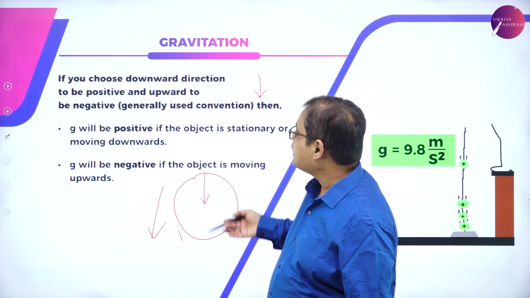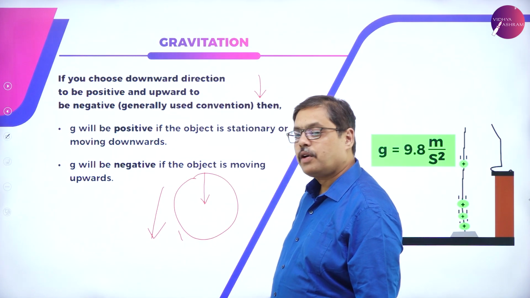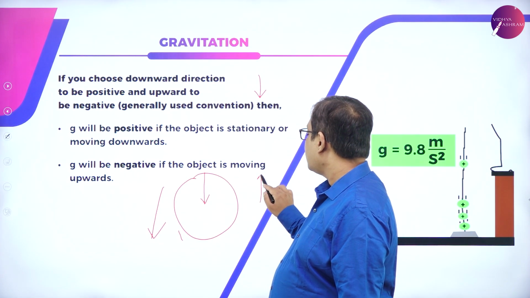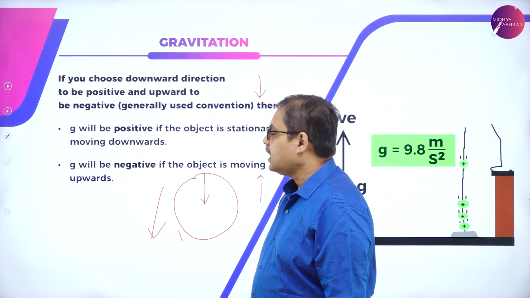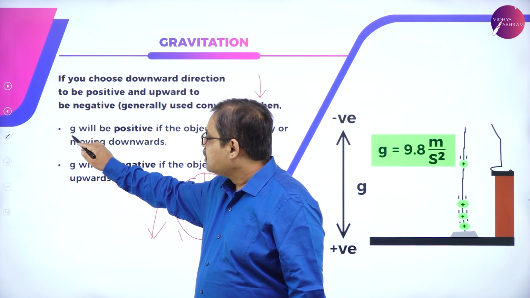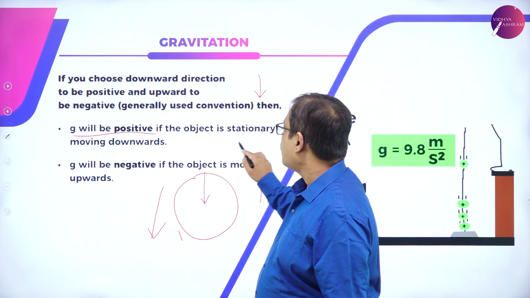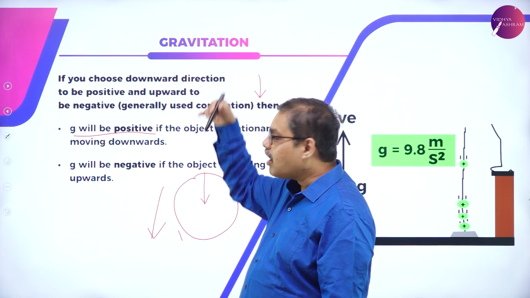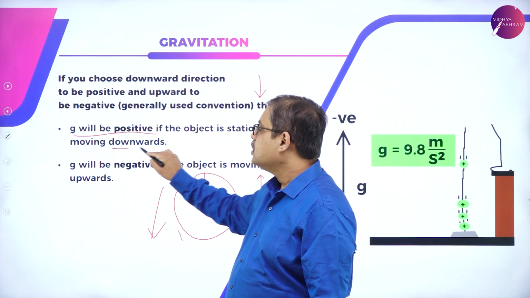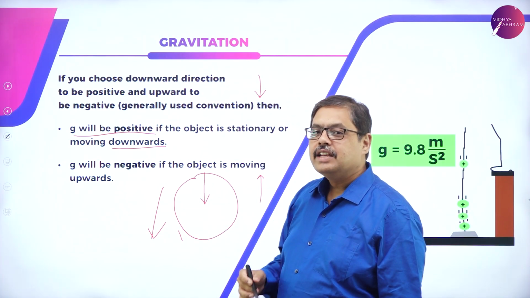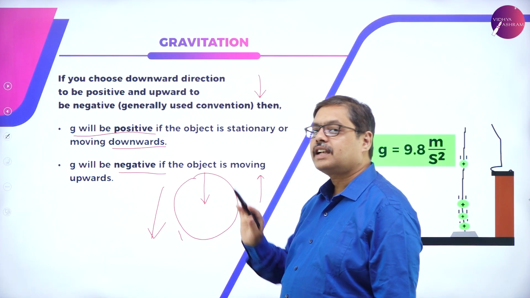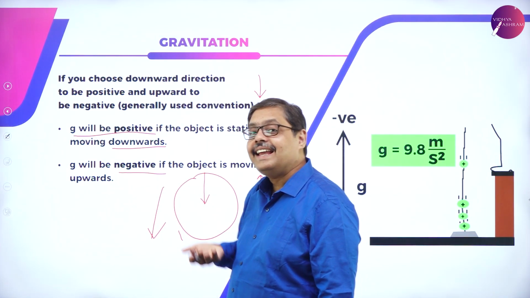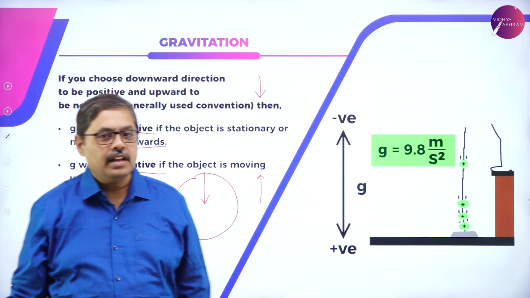So if you consider the downward direction to be positive and the upward direction, anything beyond the surface of the earth, to be negative, the gravitational force will be positive if the object is stationary or it is moving downwards. So for any freely falling body, g can be considered to be positive. It will be negative if the object is moving upwards, against the gravitational force.